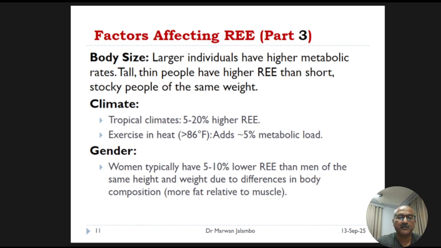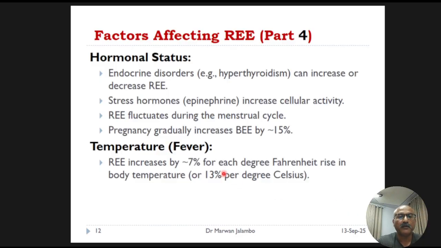Now let's turn our attention inward, to the body's internal environment, specifically our hormones and core temperature. Our hormonal status is a powerful regulator of metabolism. Endocrine disorders like hyperthyroidism or hypothyroidism can cause a significant increase or decrease in resting energy expenditure or basal metabolic rate. Stress hormones like epinephrine temporarily boost cellular activity.